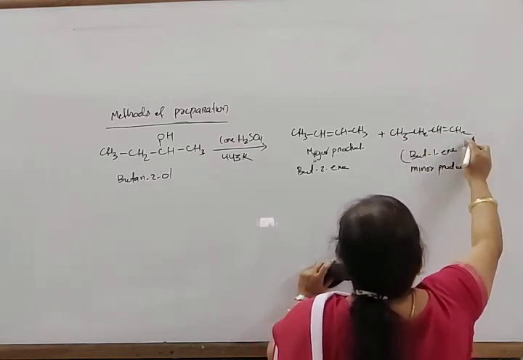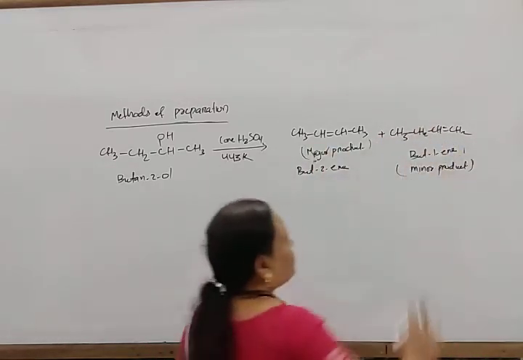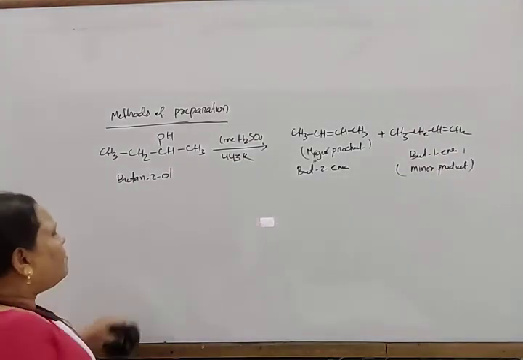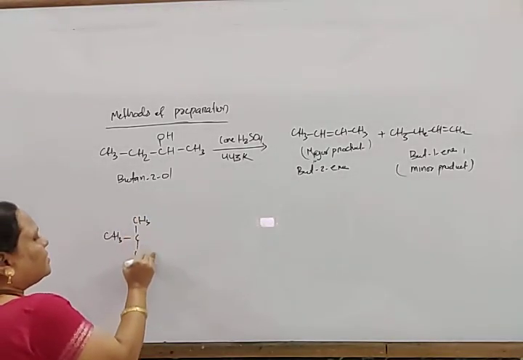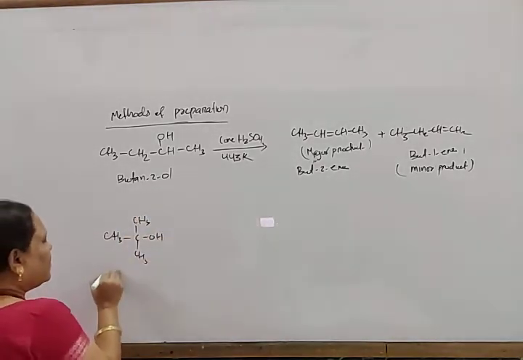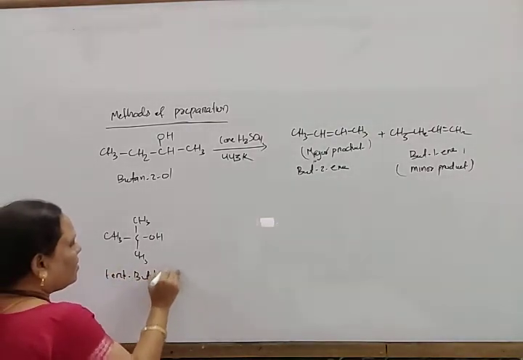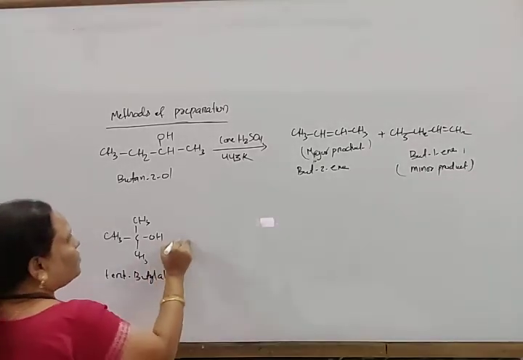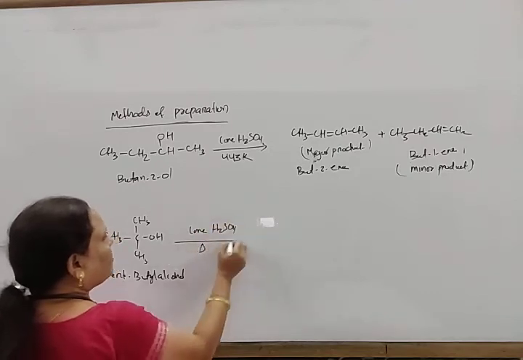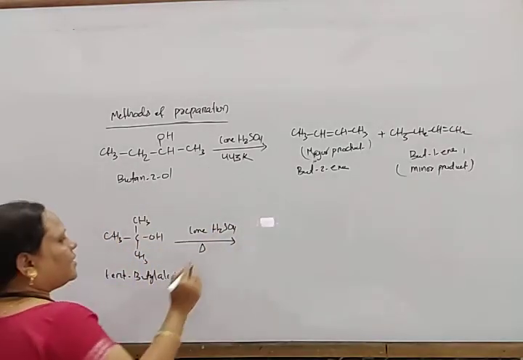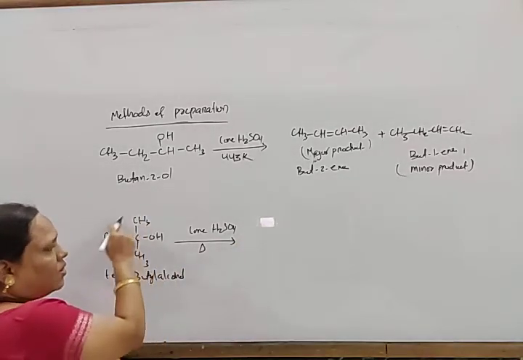Okay, this is the minor product and this is the major product. But if you look here, CH3, CH3, CH3OH. This is known as tert-butyl alcohol. This is the common name. So when it is heated with concentrated sulfuric acid, it requires lower temperature than this. It gives rise to OH from here and another hydrogen from any carbon atom, all are the same.